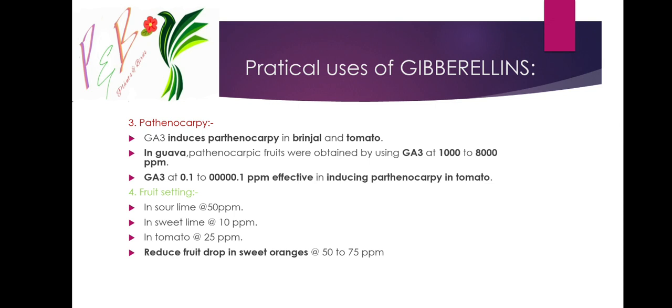Next, GA3 at 0.1 ppm to 10 to the power of minus 5 ppm is effective in inducing parthenocarpy in tomato.